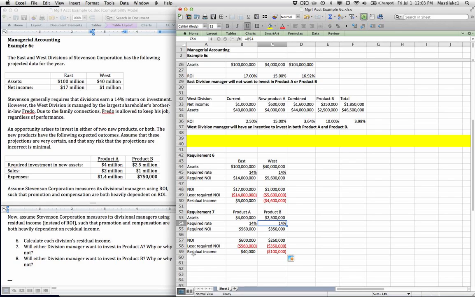So requirement 7 says both managers want to invest in A, and requirement 8, neither manager wants to invest in B. So that's requirement 7 and requirement 8. Okay. So residual income completely solves the conflict of interest problem.